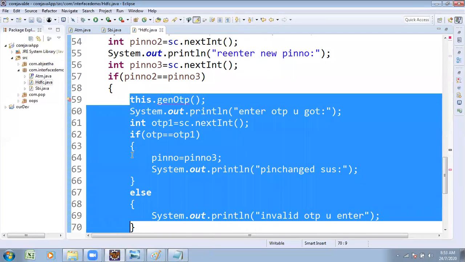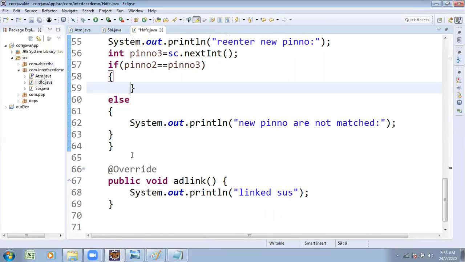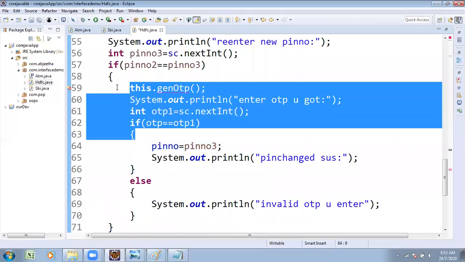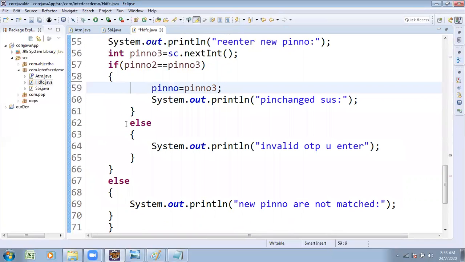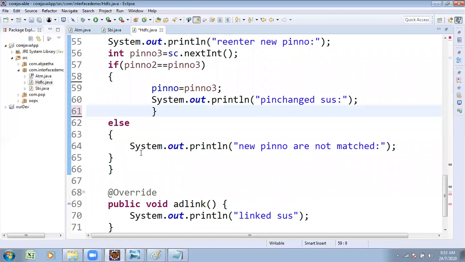Pin number is matched. What is the procedure if the pin number is matched? And if not matched, what is the procedure? Observe the different logic: they don't want the OTP generation process. Pin numbers are matched, they are updated. It depends on the bank, different types of logic. Try to observe.